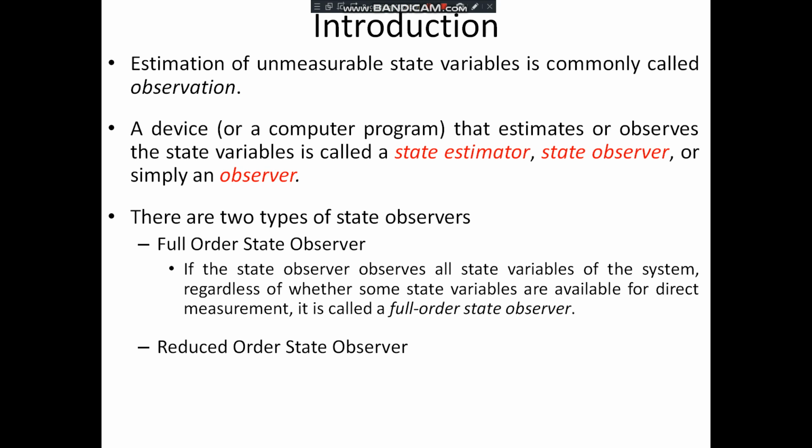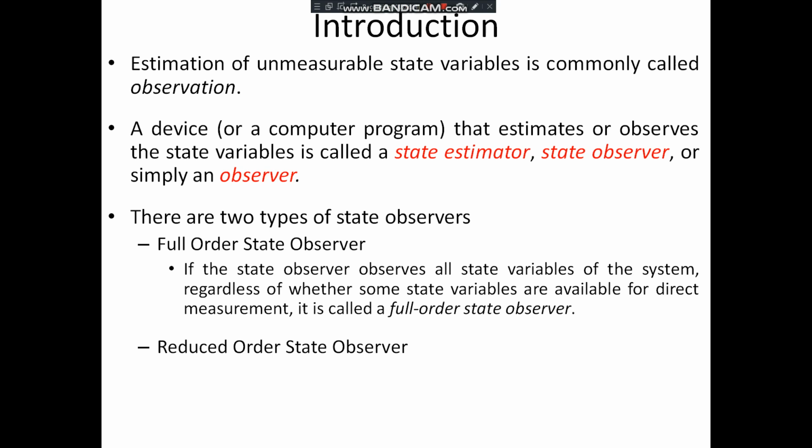What is full order state observer? That we'll see first. If the state observer observes all the state variables of the system, regardless of whether some state variables are available for direct measurement, it is called the full order state observer. That means few of the states are not available for direct measurement, and the observer which observes all the state variables is called the full order